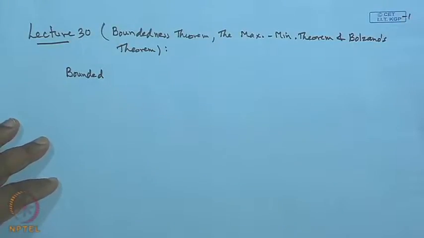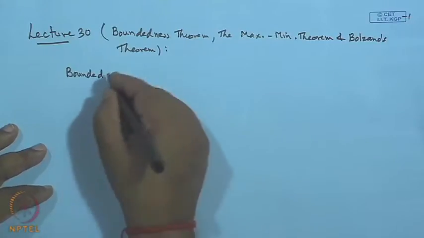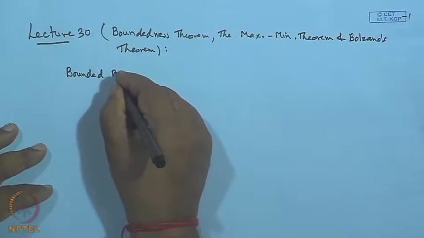So, let us see first what is bounded. Before going to the boundedness theorem, I will recall the definition of a bounded function.